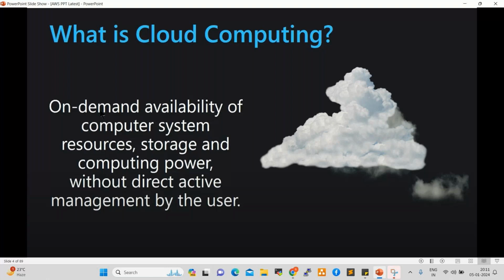So this is the definition which I collected from Google. The actual meaning here is that currently we are using on-demand servers, on-demand resources, which are maintained by AWS. Whenever you want to create a resource, we can log in to the AWS Console and create it. Whenever you want to connect to your server quickly, we can connect.